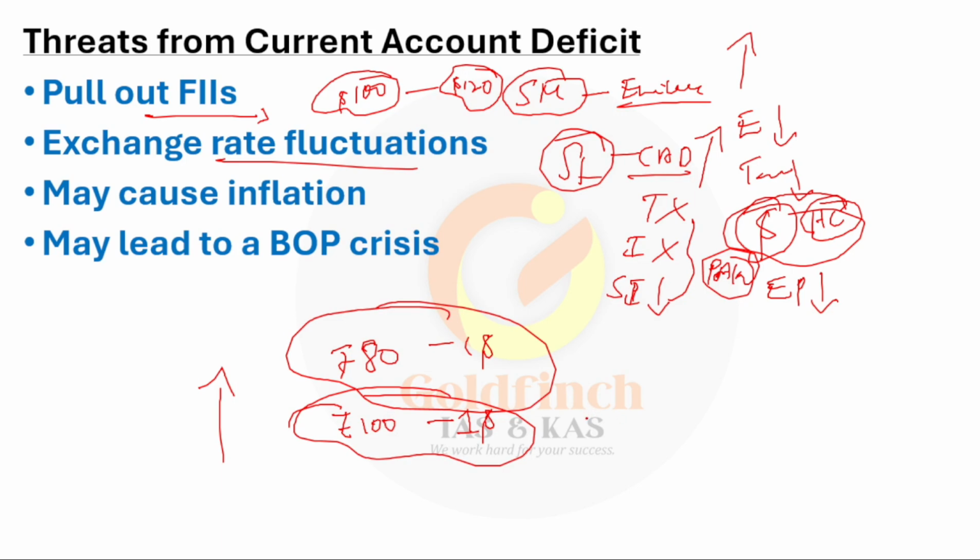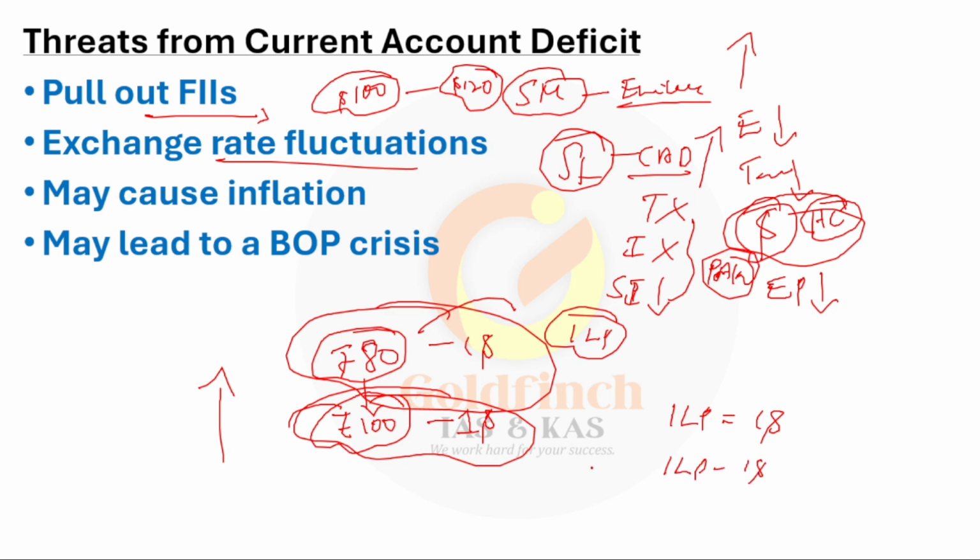Take an example. Let us assume that 1 liter of petrol is $1. When it was 80, you used to pay 80 rupees from your pocket and get 1 liter of petrol. So it would be 80 rupees only. Whenever the exchange rate fluctuation happens and the rupee devalues from 80 rupees to 100 rupees, what happens to the same petrol? Now the same 1 liter of petrol you'll be buying for 100 rupees, which means the petrol price increases. If the petrol price increases, don't you think all commodity prices will also increase?